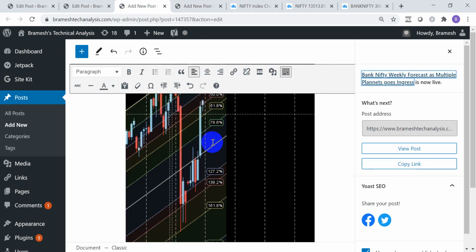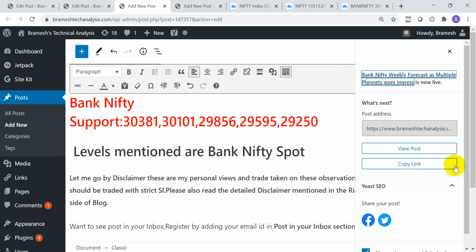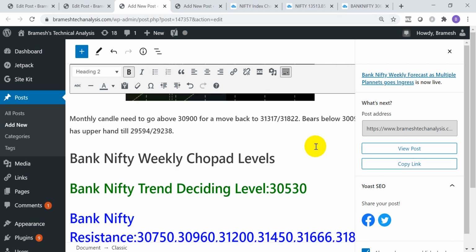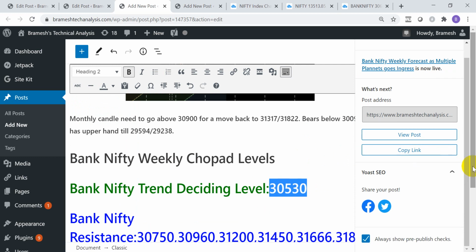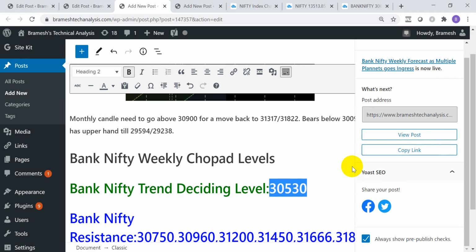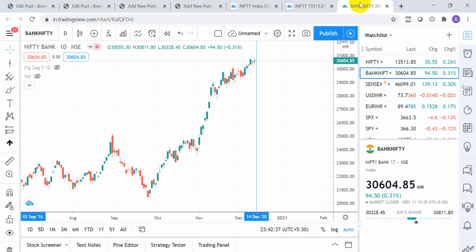Similarly, for Bank Nifty, the levels are clearly mentioned here again. The most important level which I'll be watching out for is 3530. This will be the trend-changing level for the coming week, and I have mentioned both the upside targets and the downside targets. This is how you can use the solar eclipse to fine-tune your trading and get the levels. Till the market doesn't close below the last 2 days' low, there is no point in shorting this market. The trend is firmly on the upside.